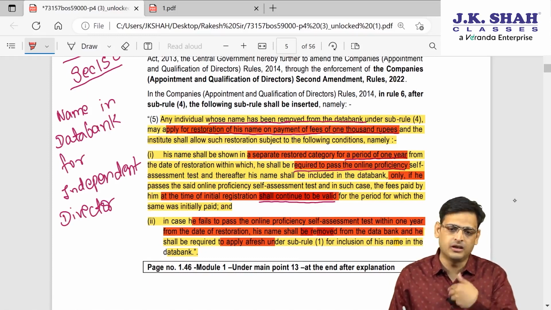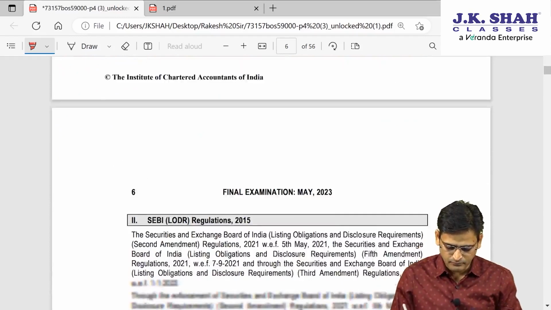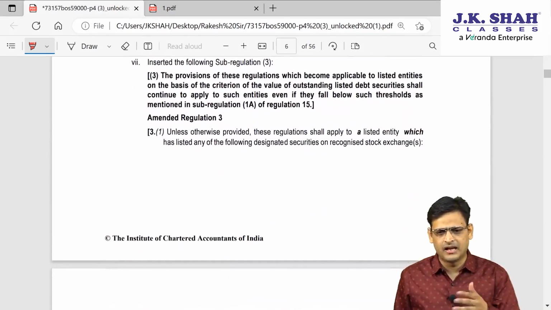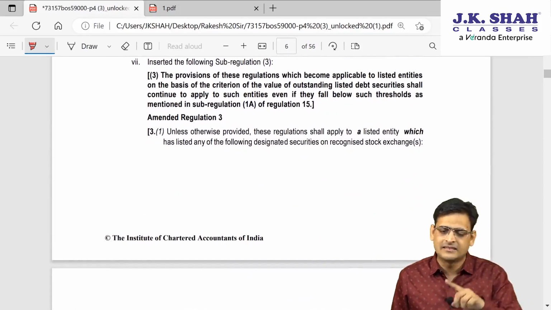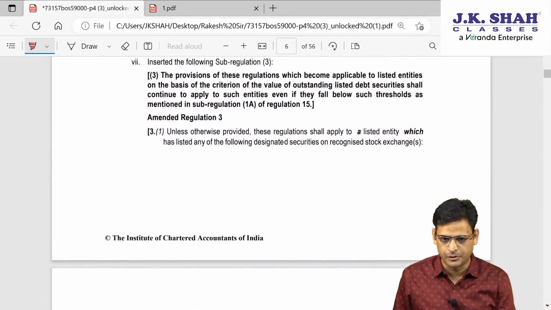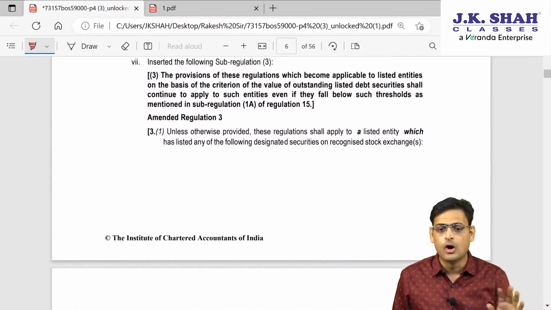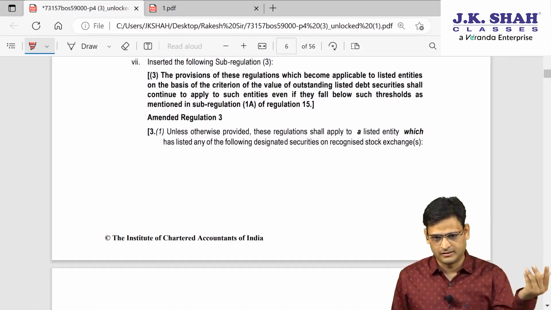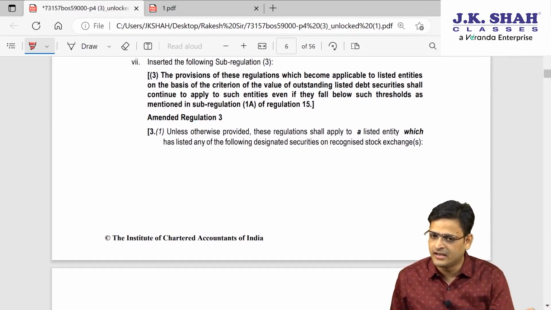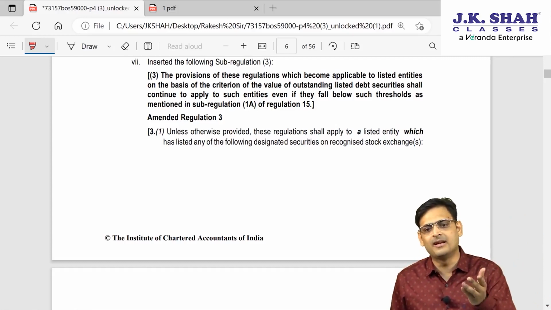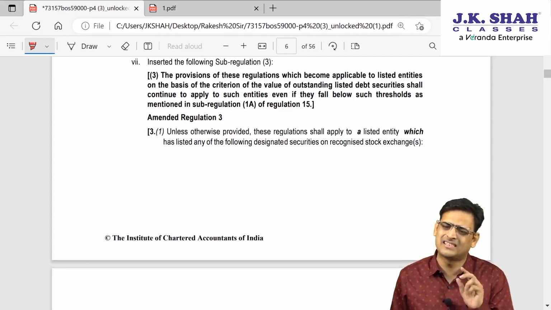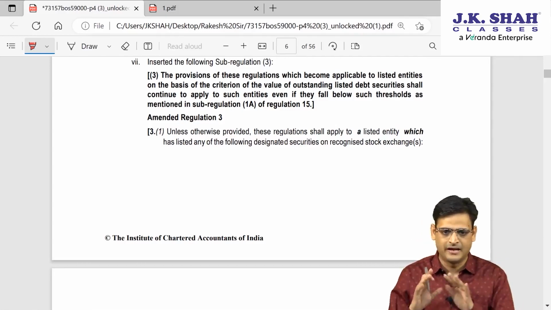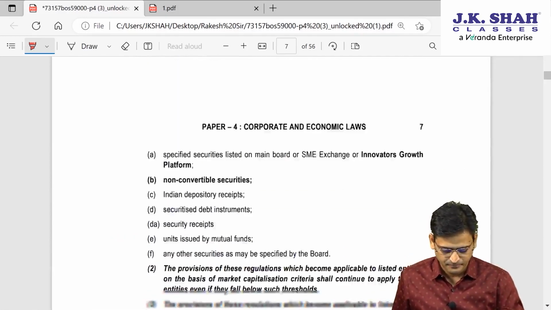Now we will move to the new amendments. Those amendments, LODR and all in between, I am not discussing because they are already there in November 22. So those who have recently studied, or studied earlier but have already seen the November 22 videos, already know these amendments. If you have not seen it, then once this video is over, just see the November 22 video and your entire amendment will get completed.